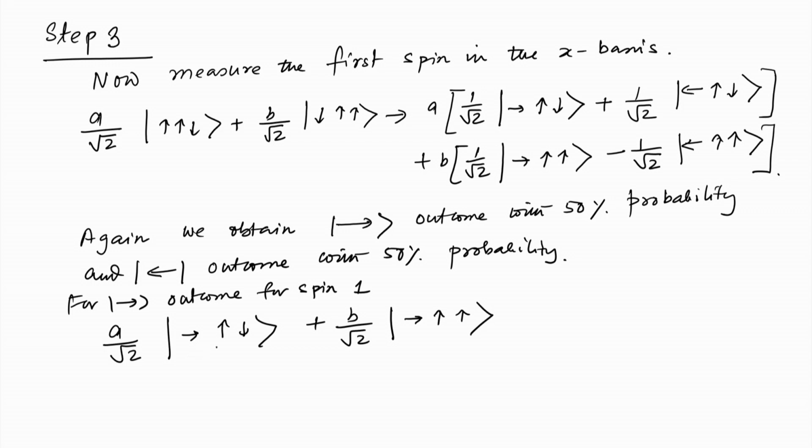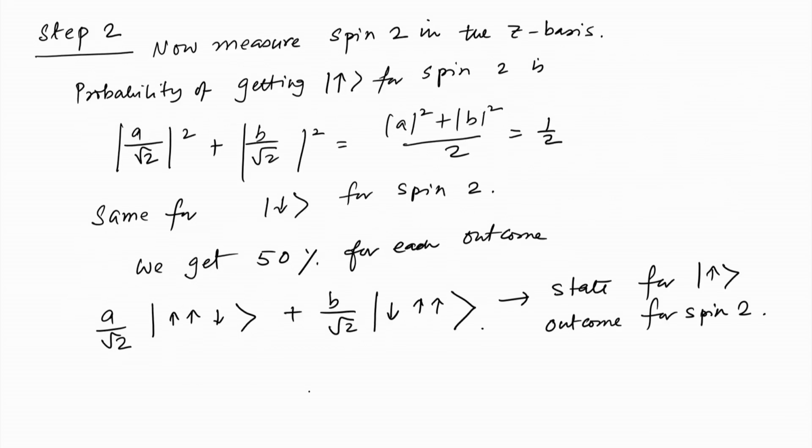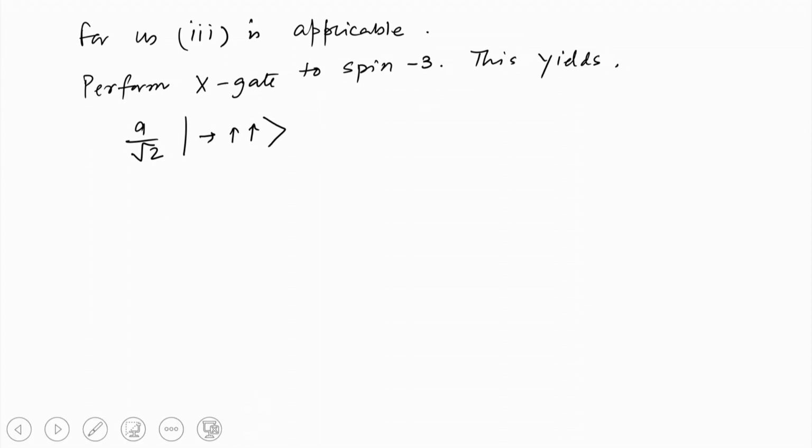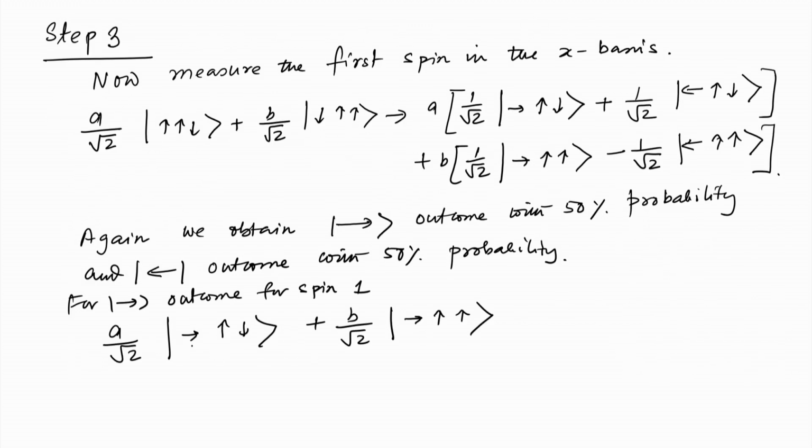Basically, if it sees the second spin in the up state, then it will not do anything, but if it sees the third one, so we have a by root 2 and right up, up.